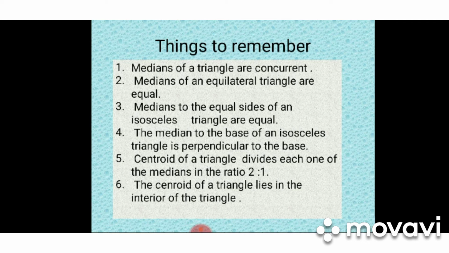Now fifth point, the centroid of the triangle divides each median in 2:1. ये मीडियन को 2:1 में डिवाइड करता है बेटा, टू पार्ट्स में डिवाइड करता है. Sixth, centroid of the triangle lies in the interior of the triangle. ये हमेशा इसके अंदर होता है.